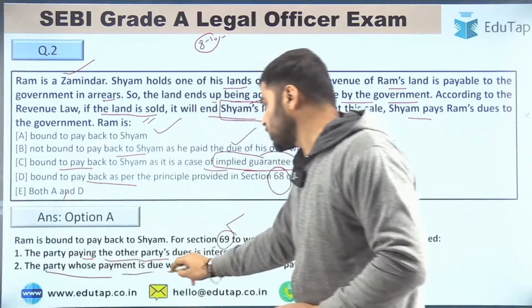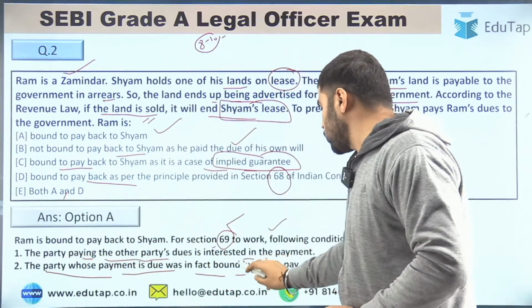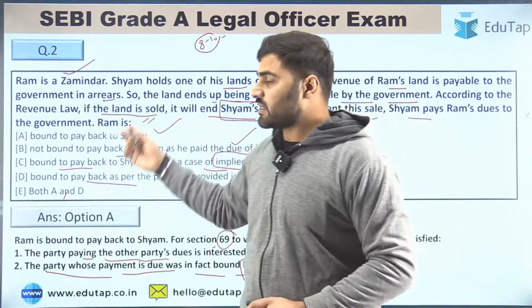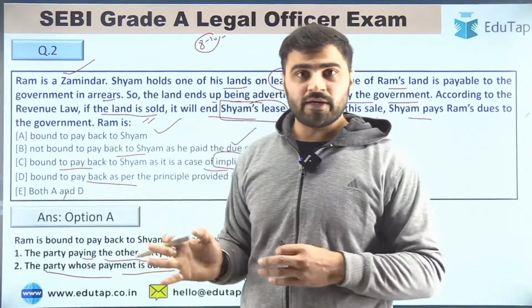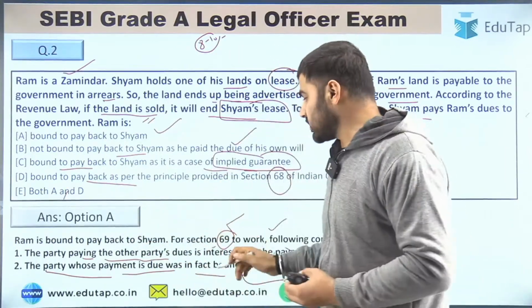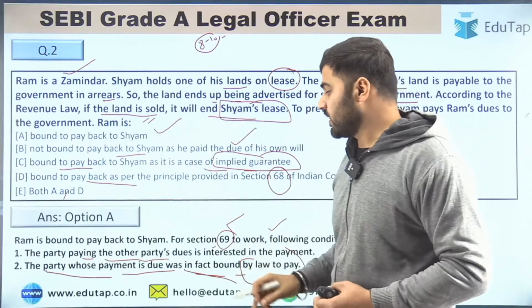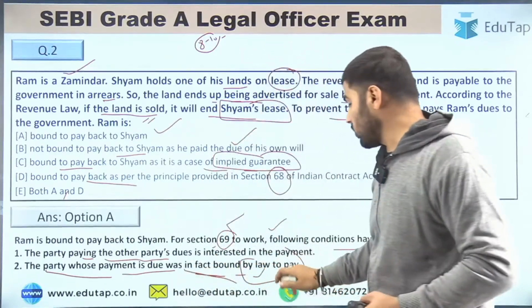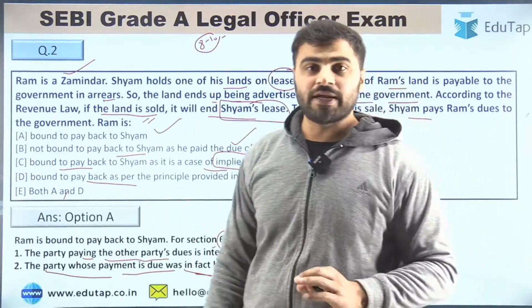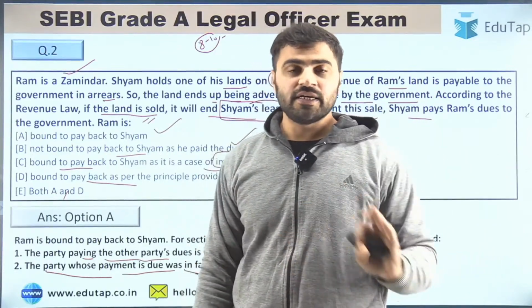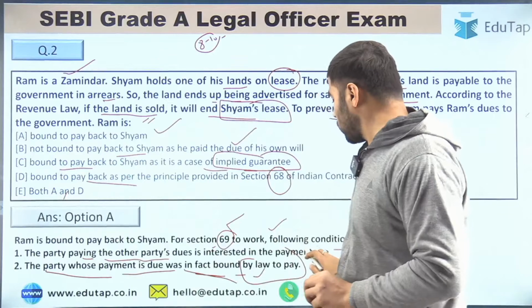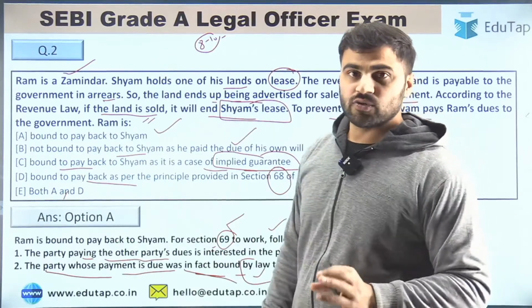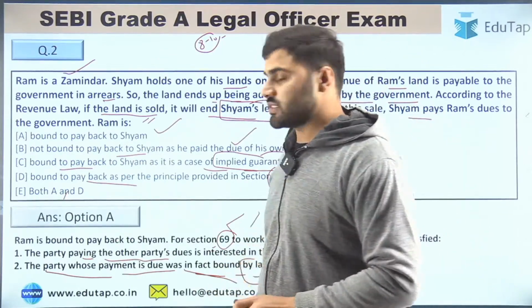Then the party whose payment is due was in fact bound by law to pay. So basically Ram was bound to pay to the government, but since it was in arrears, the second condition is also fulfilled, that he was in fact bound by law to pay, right? So Ram was bound by law to pay the arrears, but he has not paid, right? So here both the conditions are fulfilled. This is simply the case of section 69.